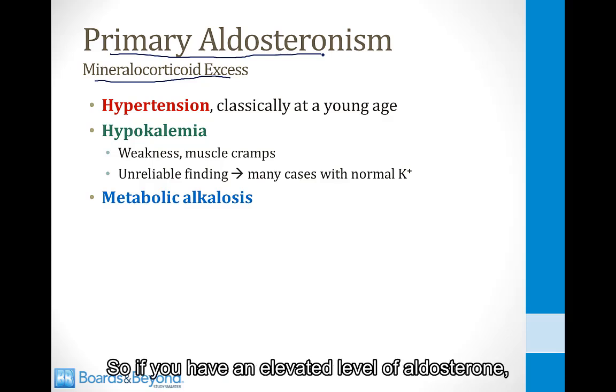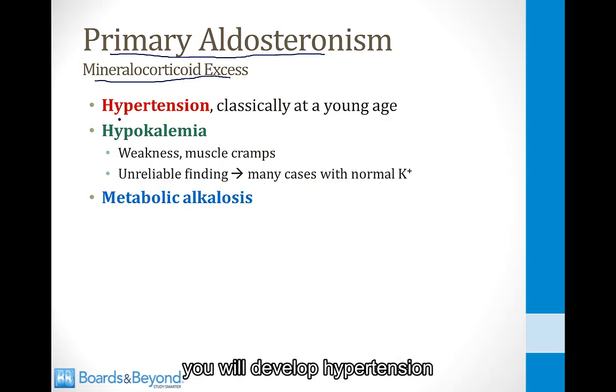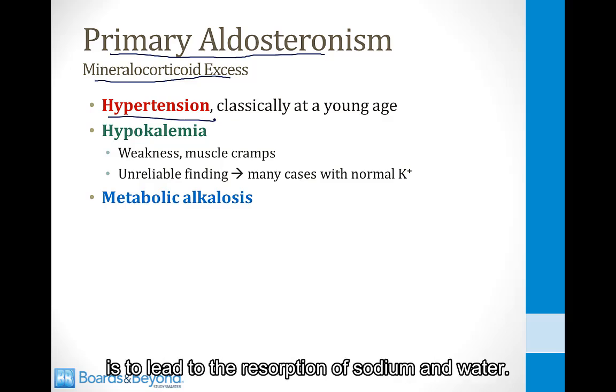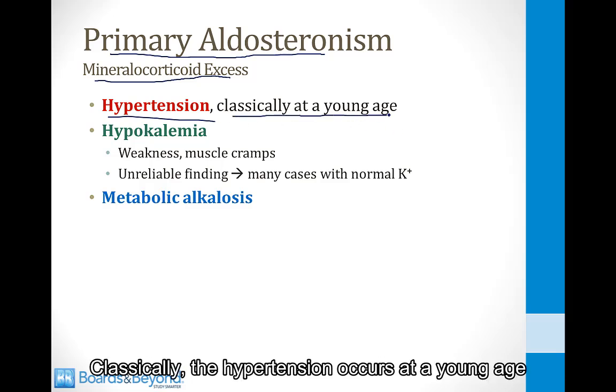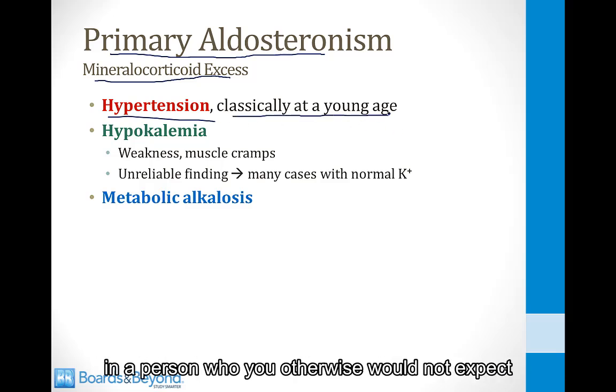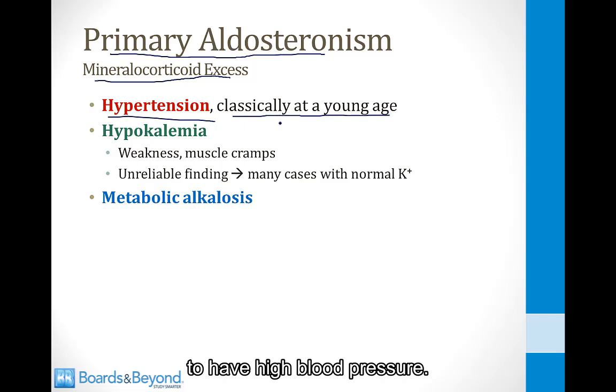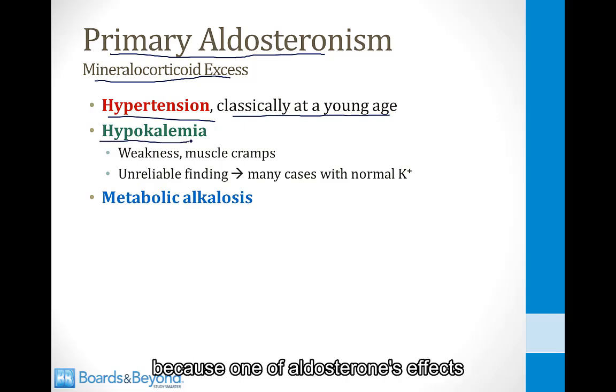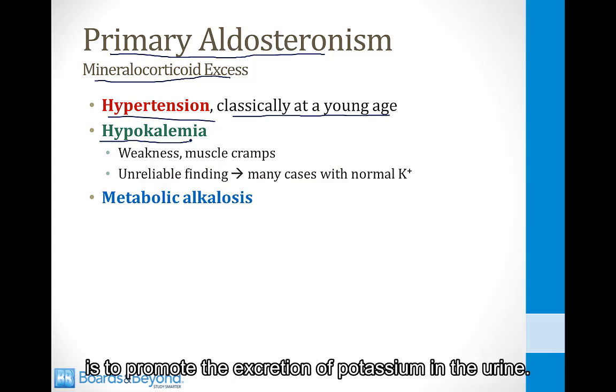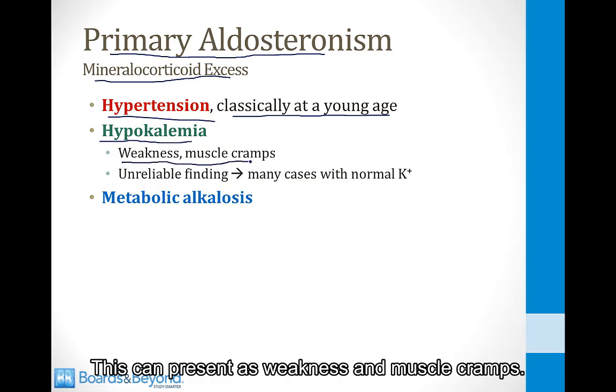So if you have an elevated level of aldosterone, you will develop hypertension because one of aldosterone's effects is to lead to the resorption of sodium and water. Classically, the hypertension occurs at a young age in a person who you otherwise would not expect to have high blood pressure. There can also be hypokalemia because one of aldosterone's effects is to promote the excretion of potassium in the urine. This can present as weakness and muscle cramps.